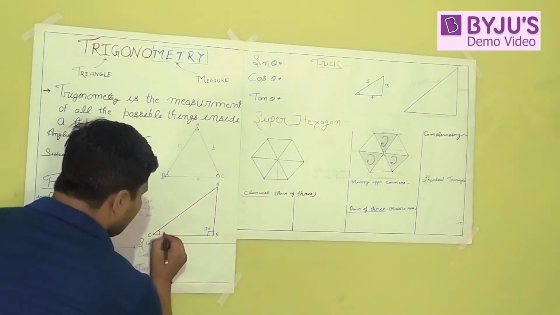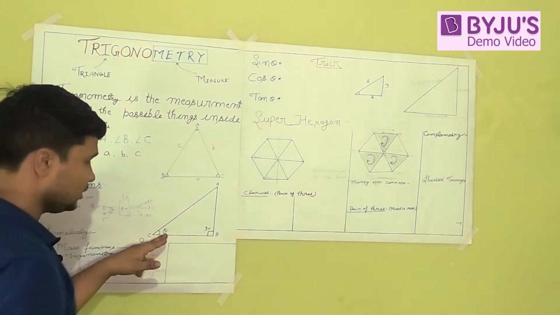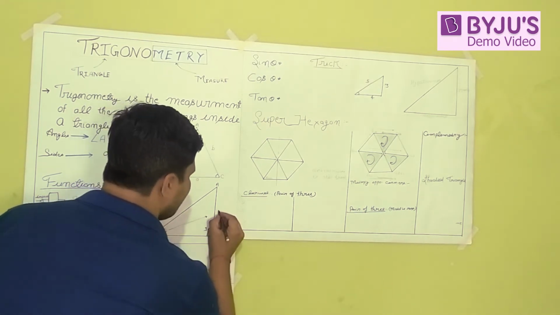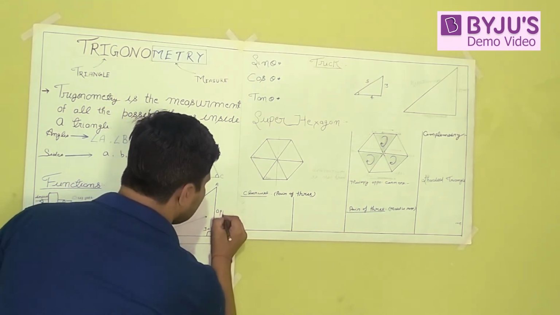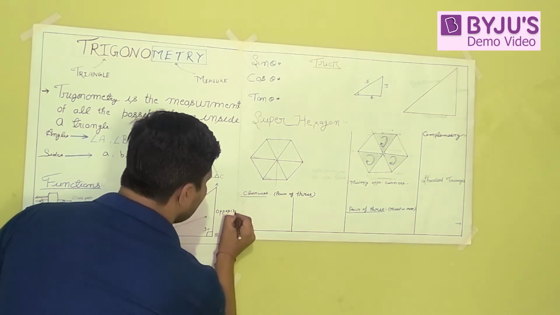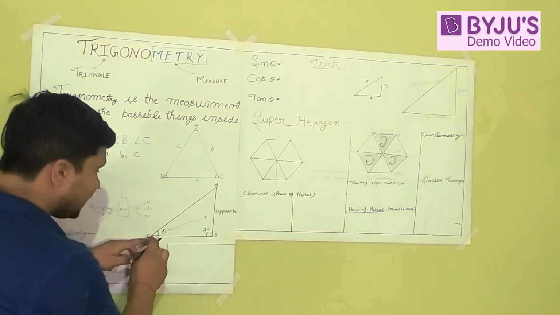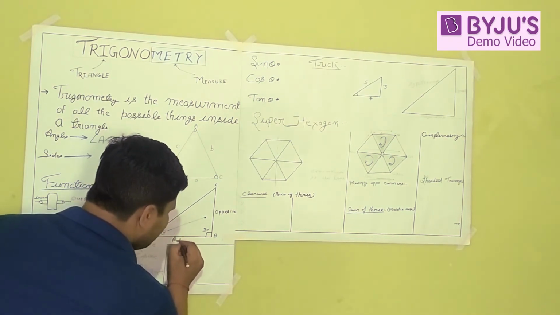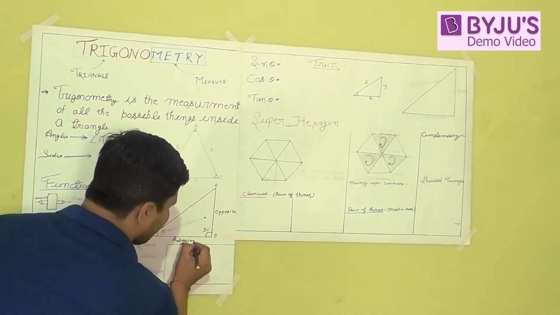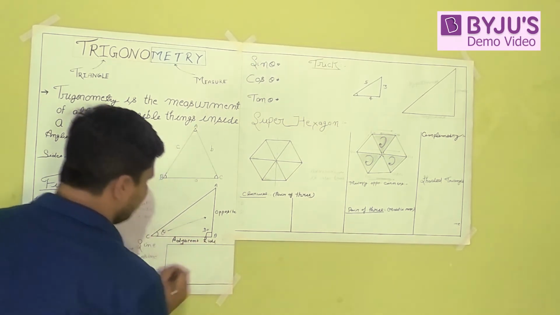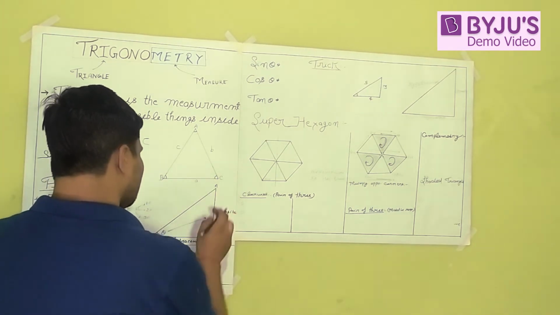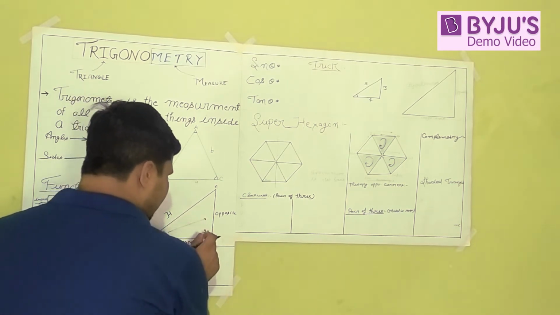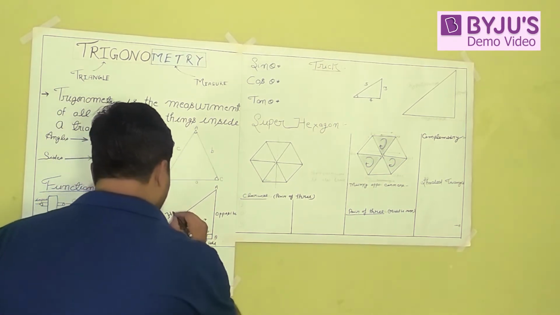If I take this angle as angle theta, the side just opposite to this angle theta is known as the opposite, and the side adjacent to this angle is known as the adjacent side. And the side opposite to the right angle is known as the hypotenuse.